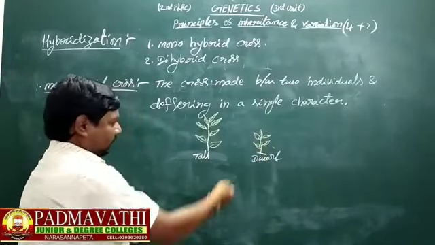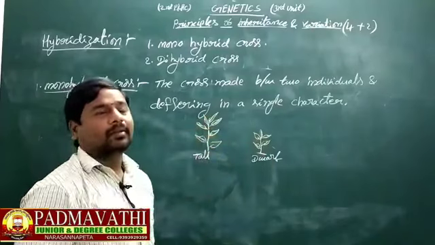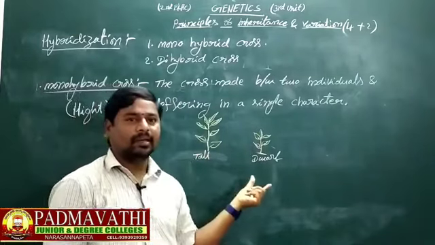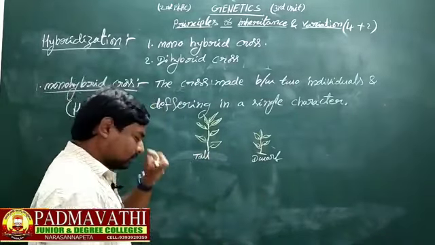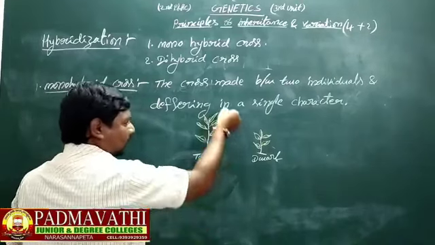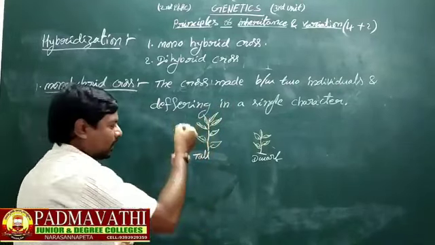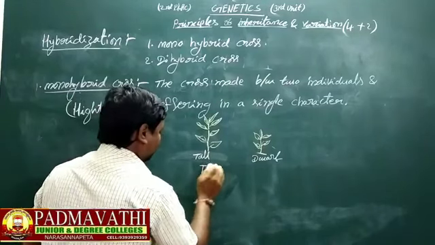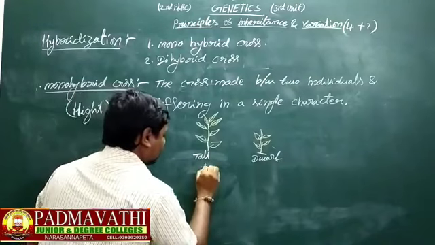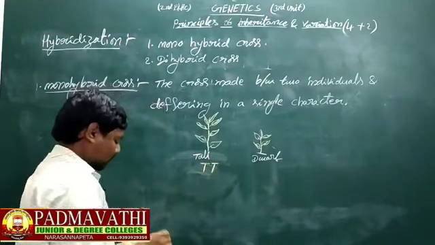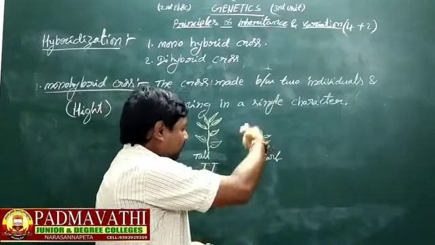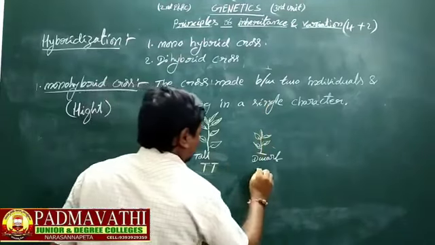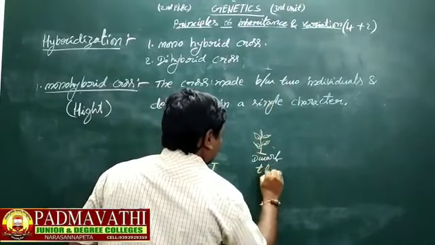Here the characters are determined by genes. So here the tall character is indicated by big T. Here the small character, the dwarf plant, is indicated by small t, which means a dwarf.